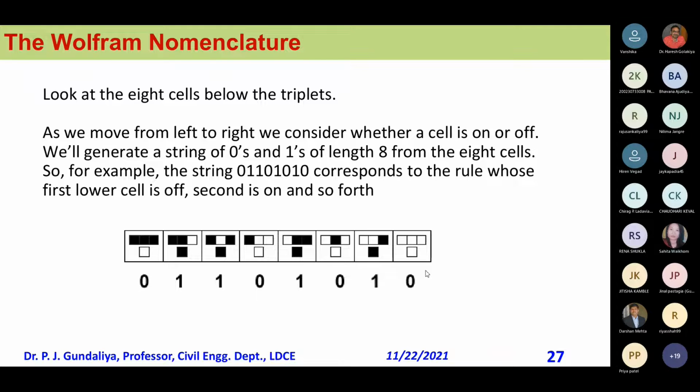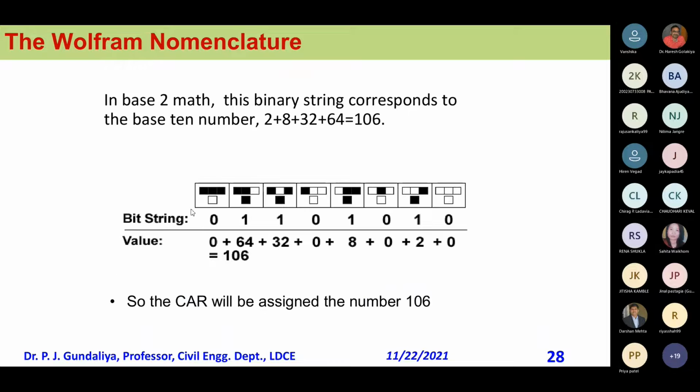Now this is nothing but a number for the rule, which we call the cellular automata rule. You convert that into decimal, then it becomes say 106. So I converted the binary into the real value, it becomes 106.